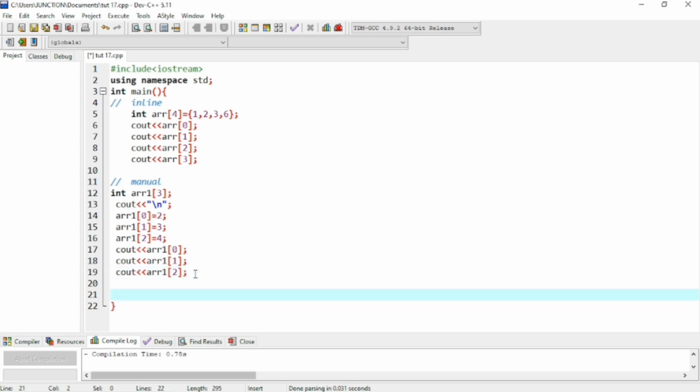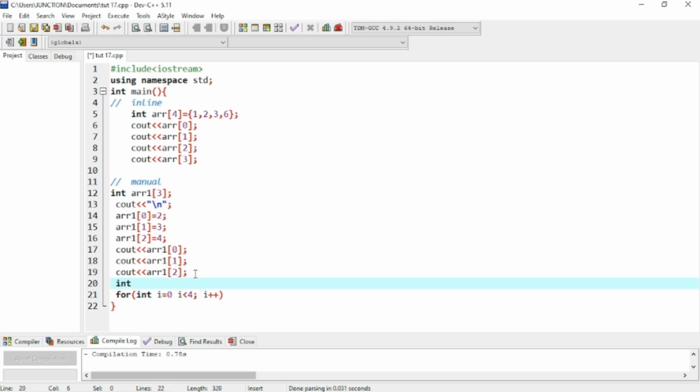And we can also use the for loop, because the for loop is a very good concept. If we have hundreds of values, we can easily insert them using a for loop within 2 lines of code. For example, for int i equal to 0, the loop will start from 0, as we know that an array starts from 0. Then i less than 4, as we are going to insert 4 values, and i plus plus as the increment.